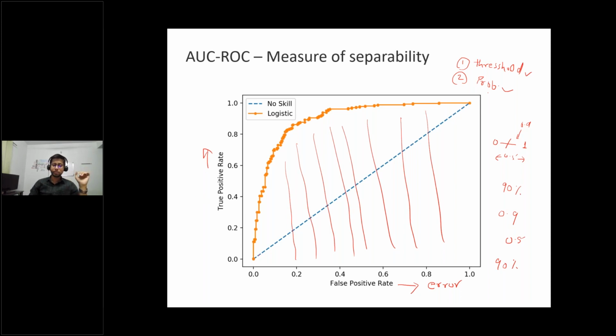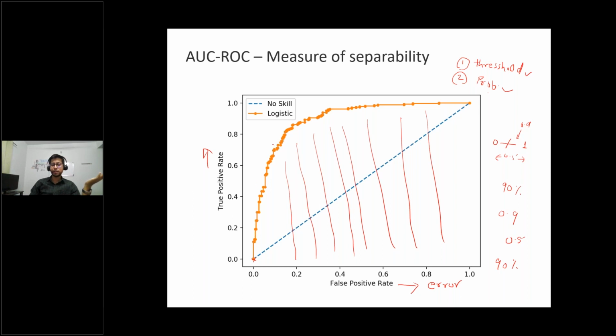Now just follow this curve. This is the origin, and it is moving in an upward direction. Here, the increment in false positive is very small, but the increment in true positive is very high. So this is the desired result: your error should be less and your true positive rate should be high. So it's going upward, upward, upward.